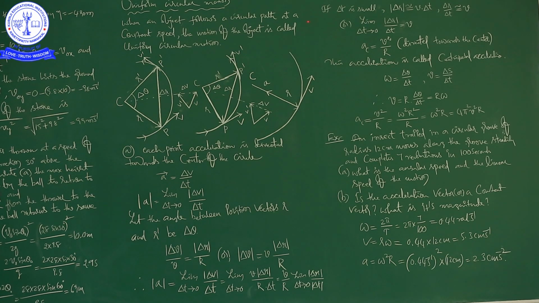Observe carefully. Already we discussed in the last chapter what is translatory motion. In this topic, I am explaining what is circular motion. What is a circle, what is the circumference, what is the area of the circle, what is the perimeter. All that you learned from geometrical mathematics. Now, what I am saying is, when a body is moving along the circumference of a circle, the shape of the path